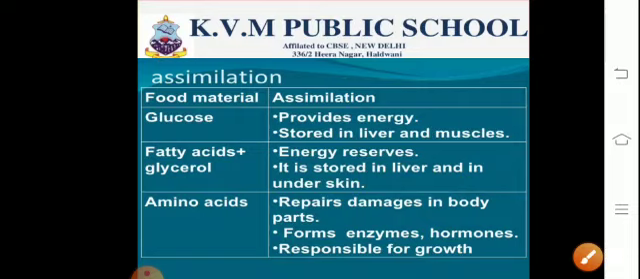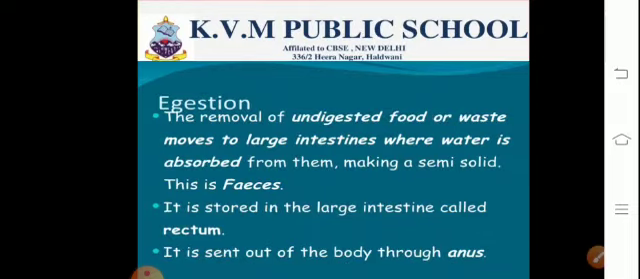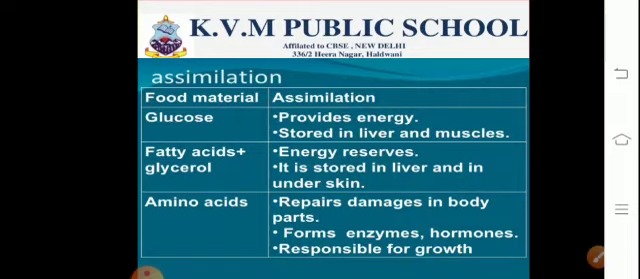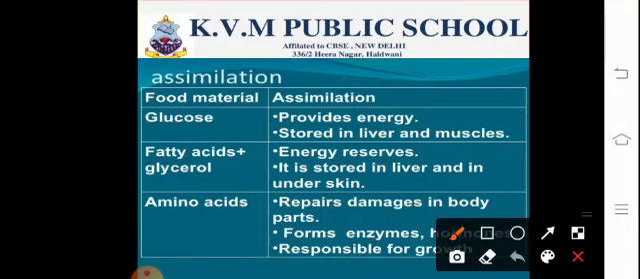Talking about assimilation, the function of glucose is to provide energy. It is stored in the liver and muscles. Fatty acids and glycerol are other sources of energy, and they are stored in the liver as well as underneath the skin. The fat cells are referred to as adipocytes, and the fatty tissue is the adipose tissue.